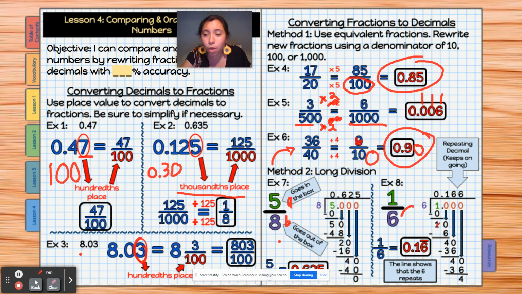1 minus 0 is 1. We bring down the 10, right? And then now we have to add another 0. So it's 6 times what equals 10?